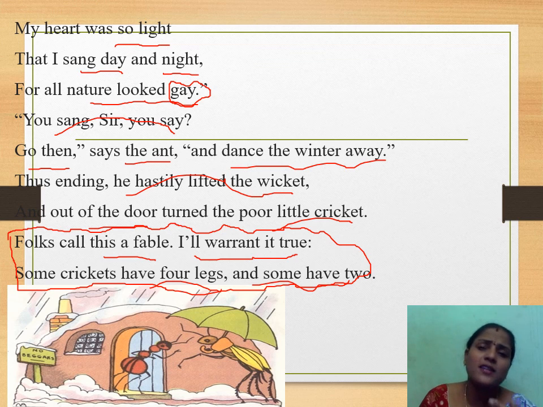But our ant asked, what were you doing when the weather was warm? The cricket replied that he spent his entire time continuously singing and singing. Oh, you are saying that you spent all the season in singing? Then go dance again, dance throughout the winter, then the season will go. There is no starvation for you, continuously you can spend singing in winter season also. In that way the conversation ended there and the cricket was made to go from that place.